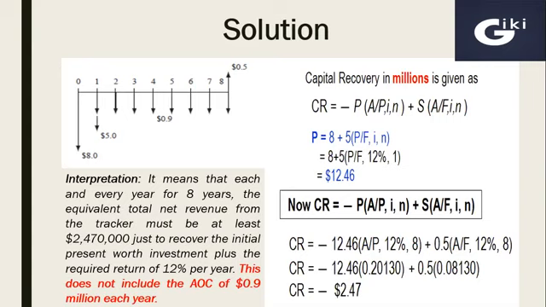In simple words, each year this project should earn $2.47 million to return the initial investment plus the 12% rate of return or rate of interest that the company may have to pay to the financial institution from whom the initial investment was borrowed.